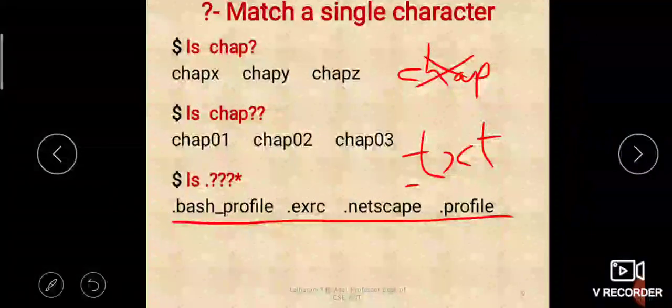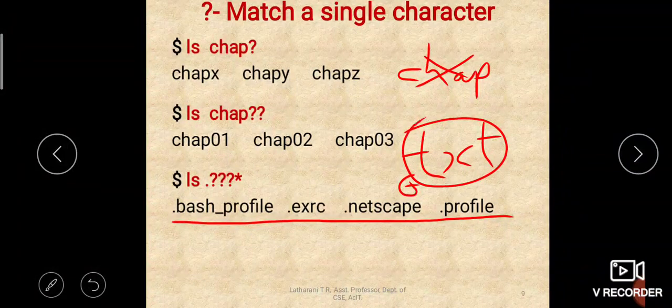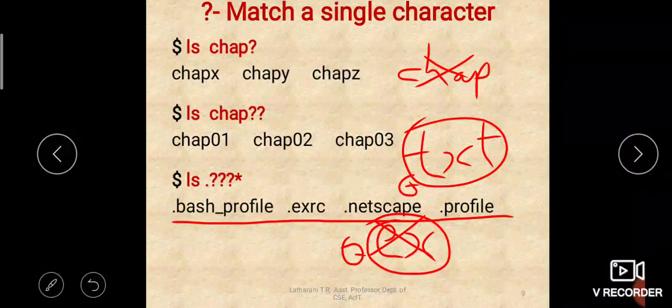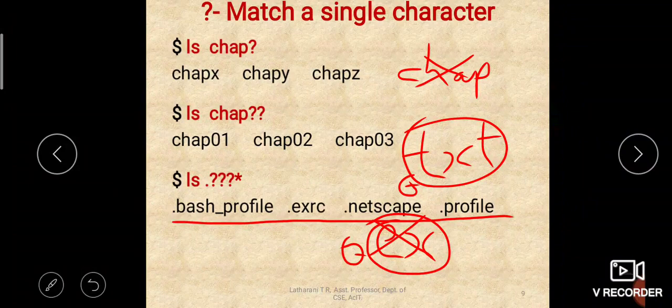Yes, it will match, because after the dot there are three characters. Suppose if we have a .ex file, will it match? No, it will not match, because after the dot we should have three characters, but here only two characters are there, so it will not be matched. Okay, so that is how the patterns will be matched. Is that clear?